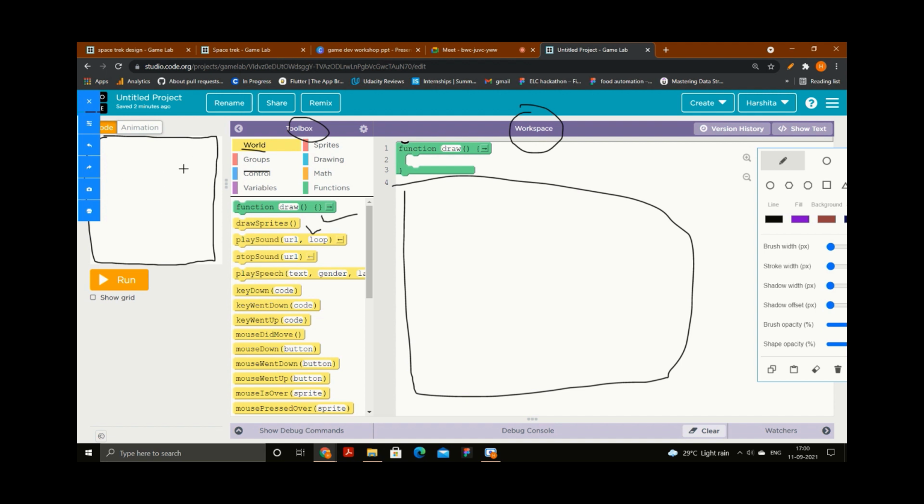And in order to see your output you need to click on this run button. When you click on this run button, only then will you be able to see your output on the screen. Okay, this much is done. Now next is